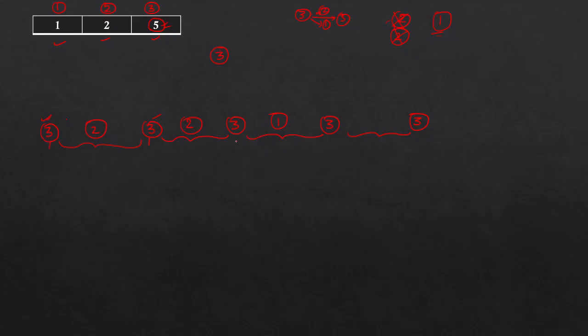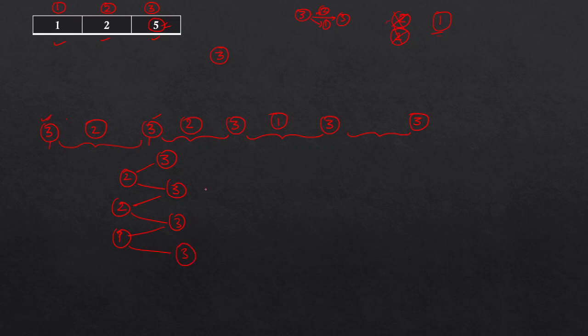Now see here. We worked on the third first, then moved to the second, then again switched back to the third, then again the second, then back to the third, then the first one, and then the third one.